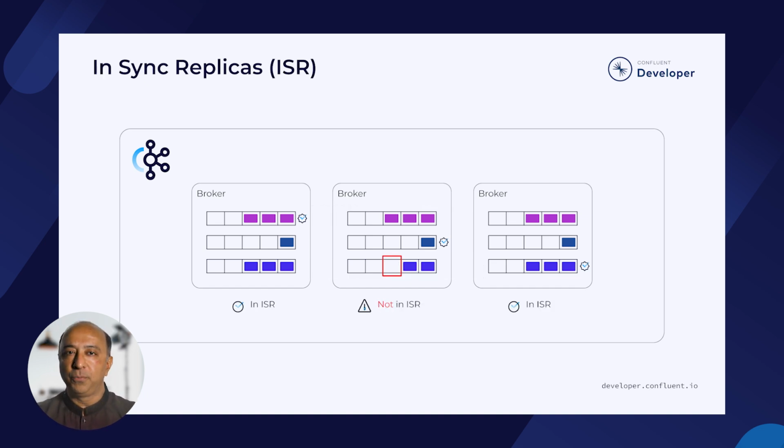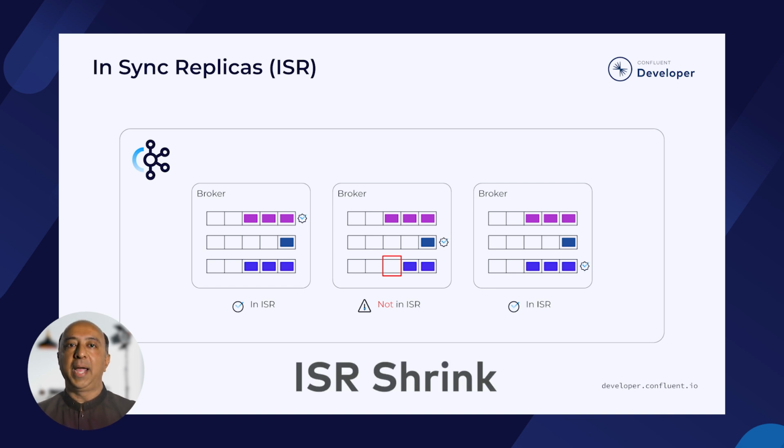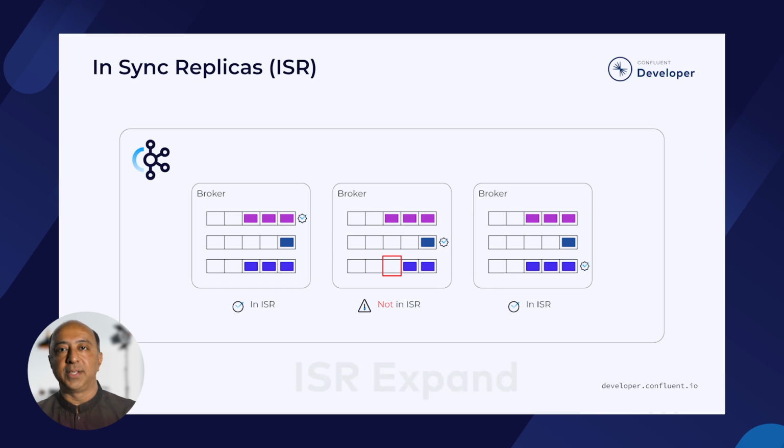Kafka not only keeps track of which broker each replica of a partition resides on, but also which ones are reasonably in sync with the leader. This is called the in-sync replica, or ISR list. When a broker falls behind, it is removed from this list. This operation is called an ISR shrink. And when a broker comes back and catches up, it is added to the list, which is called an ISR expand. When a publisher sends data, it is replicated only to all in-sync replicas. This is important, and we'll see why later.